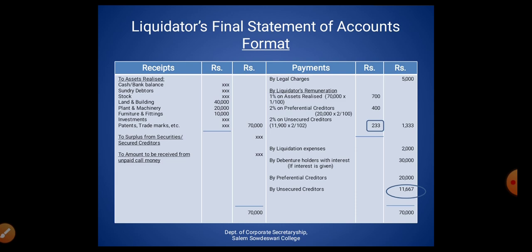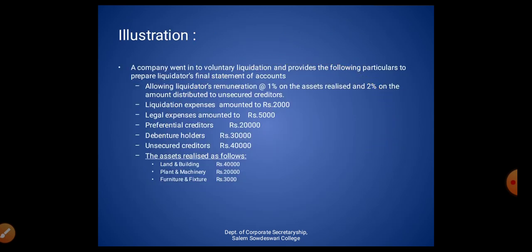So 11,900 into 2 divided by 102, we calculate the percentage like this. Then the amount will be 233. So the total liquidator remuneration will be 700, 400 and 233, and the amount will be 1,333. So the balance amount available to settle the unsecured creditors will be 11,667. Likewise, the liquidator prepares this statement. So this is an example of how the liquidator prepares the liquidator's statement.